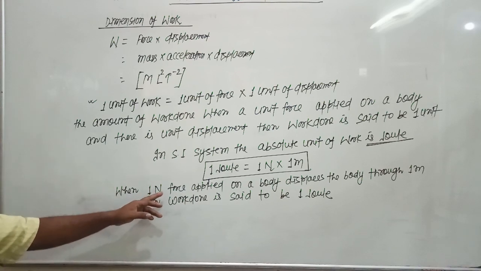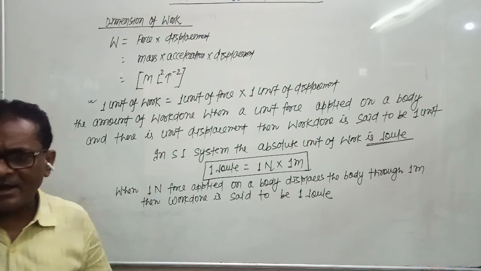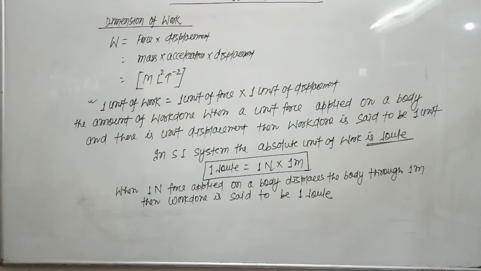When 1 Newton force applied on a body displaces the body through 1 meter, then the work done is said to be 1 joule.